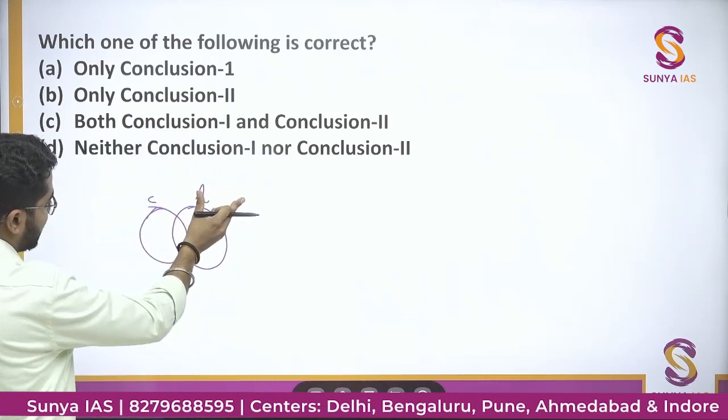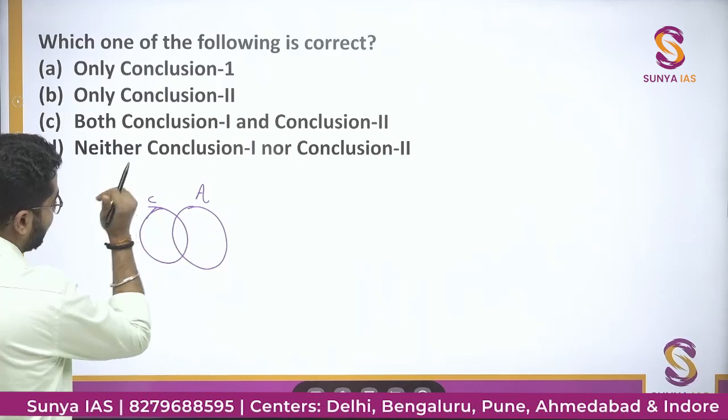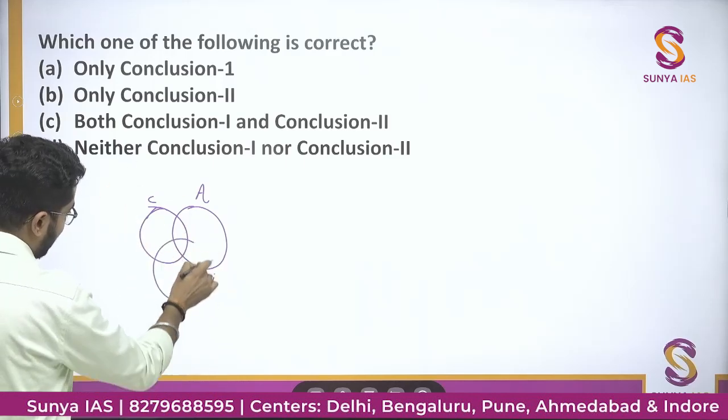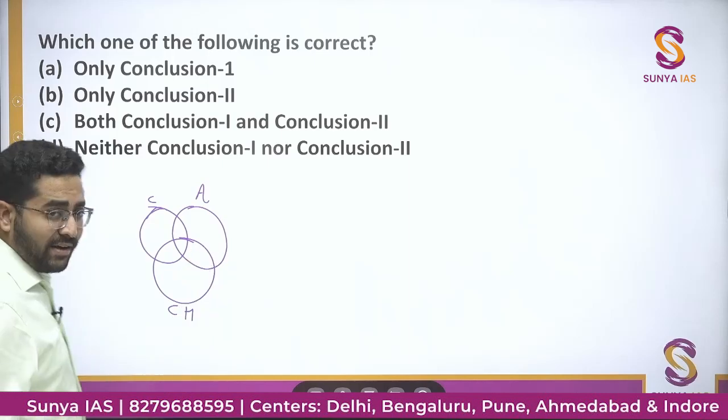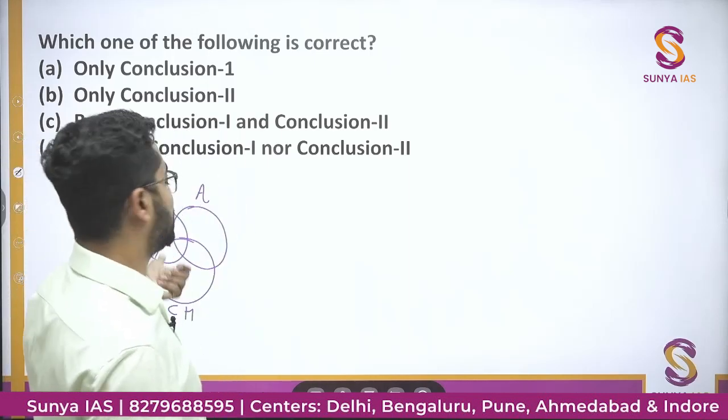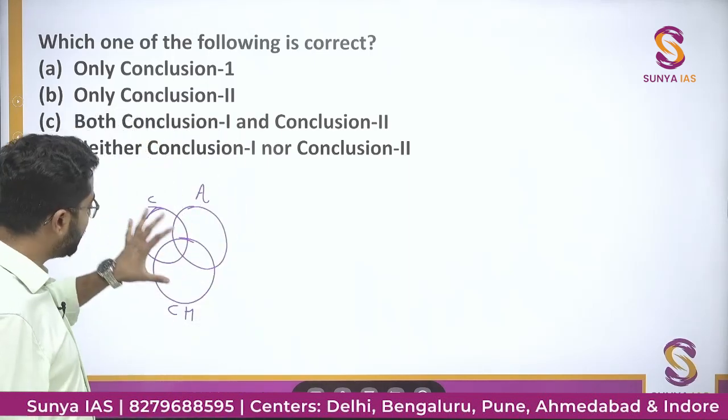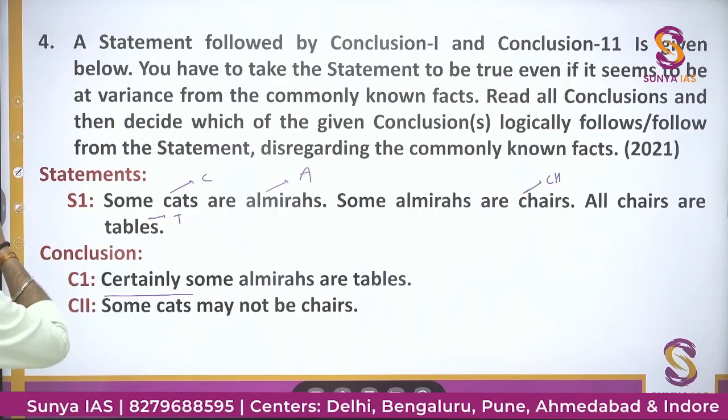Almiras and chairs के बीच में relation दिया है, but almiras और chair and cat के बीच में नहीं दिया है. So I will make a circle of chairs. Some chairs are animals, and we will assume कि some cats are also chairs. Like this. वो इसको भी intersect कर रहा है, even though it is not given.